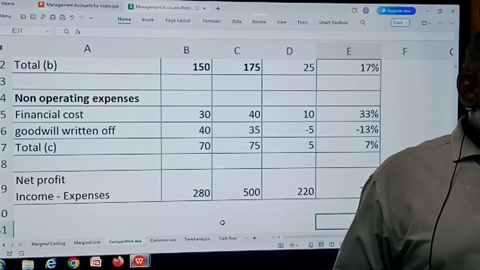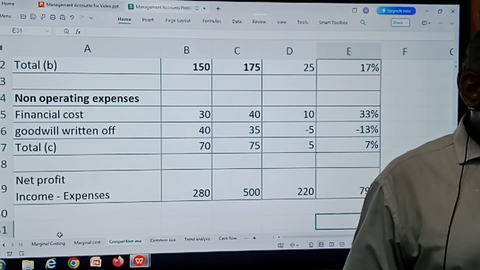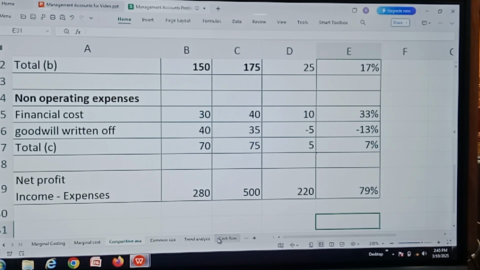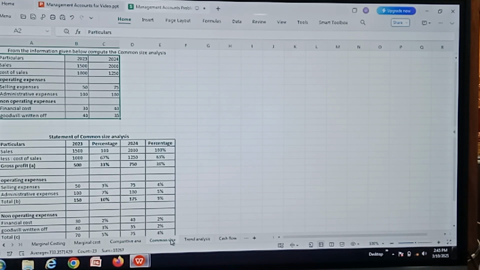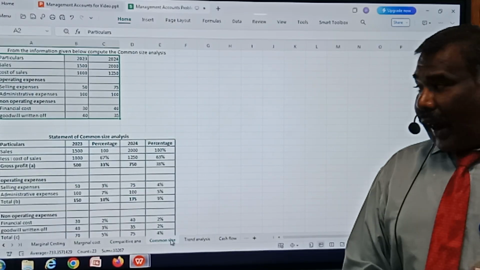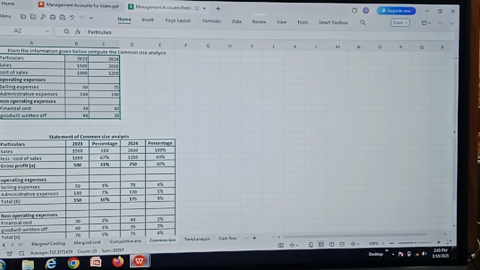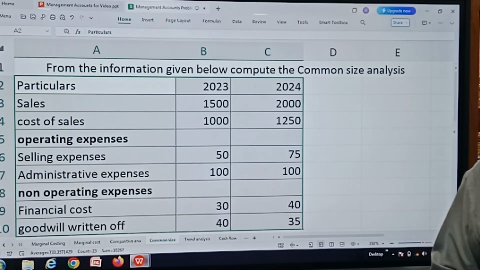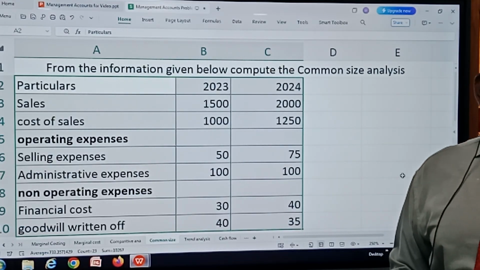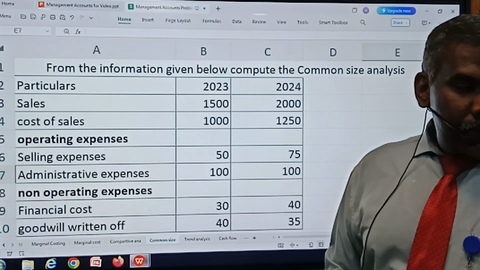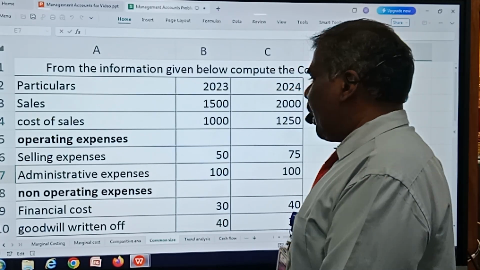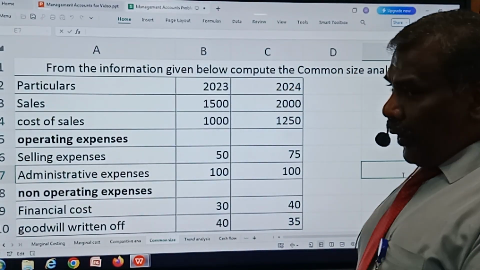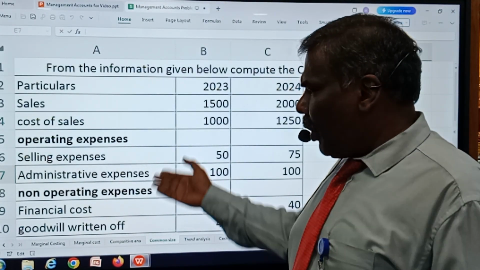Same way, we will see about the common size. Common size analysis, that is representing the profit and loss account.